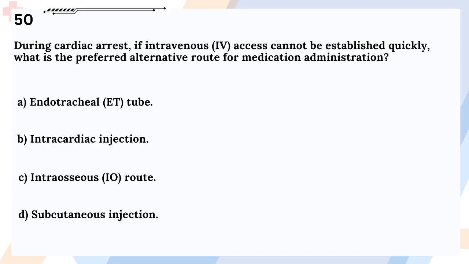Question 50. During cardiac arrest, if intravenous, IV, access cannot be established quickly, what is the preferred alternative route for medication administration? A. Endotracheal, ET, tube. B. Intracardiac injection. C. Intraosseous, IO, route. D. Subcutaneous injection.